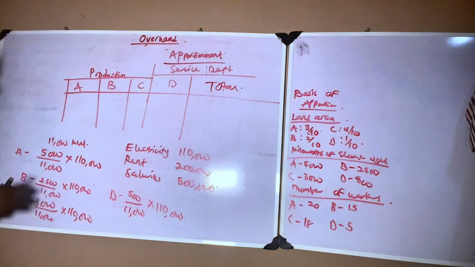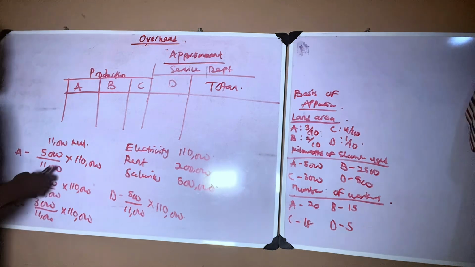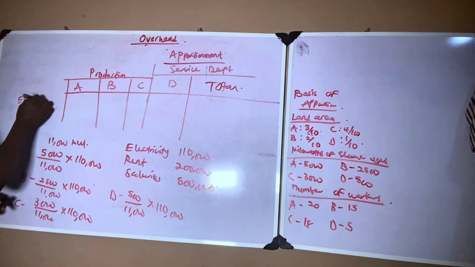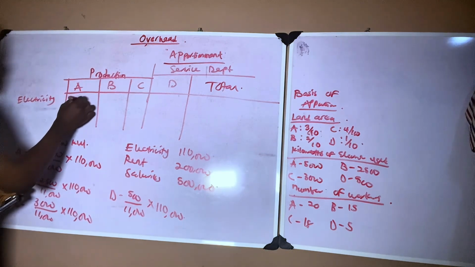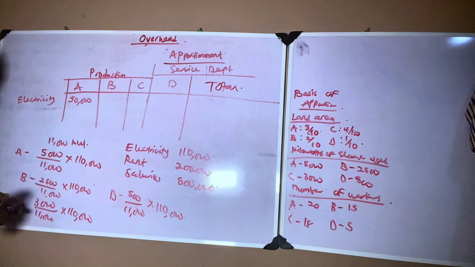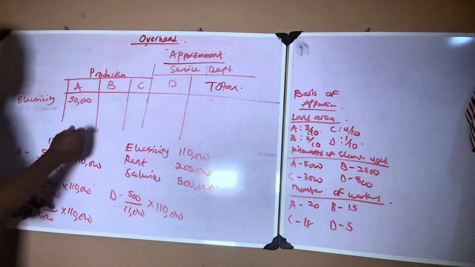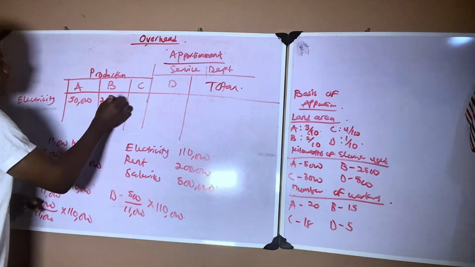So if you do the calculation, 5,000 divided by 11,000 times 110,000 gives us 50,000 for department A electricity. Department B, 2,500 divided by 11,000 times 110,000, is 25,000.